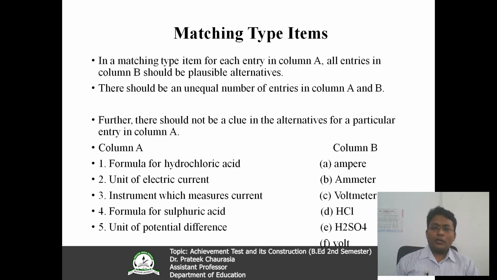When you develop matching type items, always keep in mind that there should be an unequal number of entries in column A and column B, the options in the columns should be very specific, and there should not be a clue in the alternatives for a particular entry in column A.